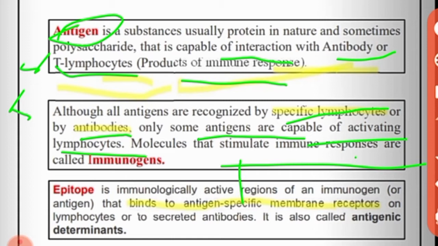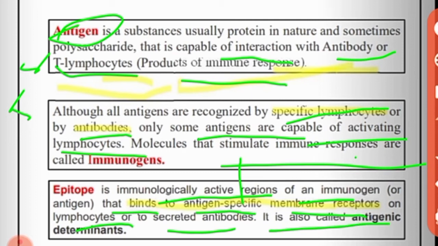New topic. This is the epitope. An epitope is an immunologically active region of an immunogen or antigen that binds to antigen-specific membrane receptors on lymphocytes or to secreted antibody. It is also called an antigenic determinant.